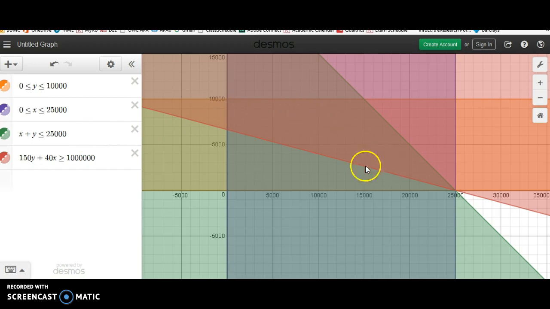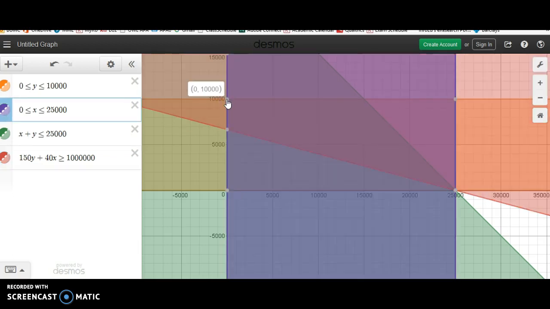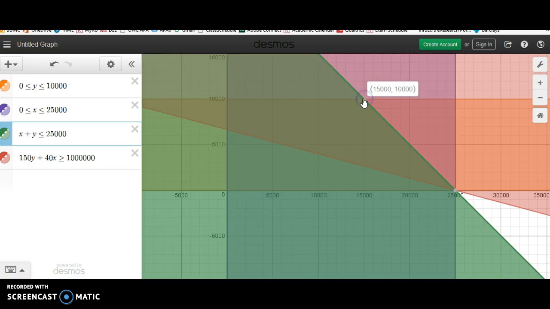And I can see then, here's the parts. So now I have my system graphed, and if I want to be very specific, I can always click on those points. And for here, if I hover over, it tells me that's at 6,666 and 67 hundredths. Up here, this is at 0, 10,000. Over here, this is at 15,000, 10,000, and then this one's at 0 or 25,000, 0. So I know that's the vertices of my bounded region.